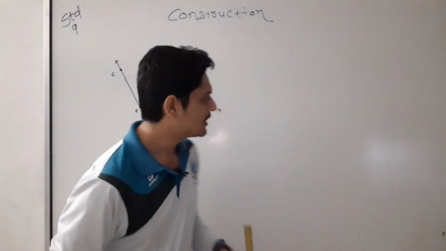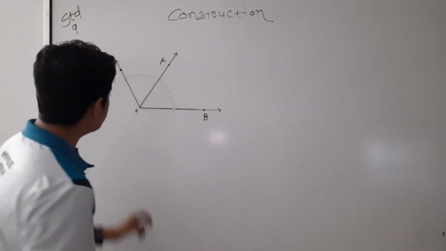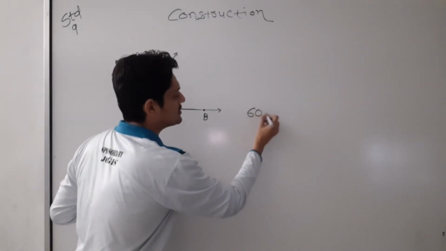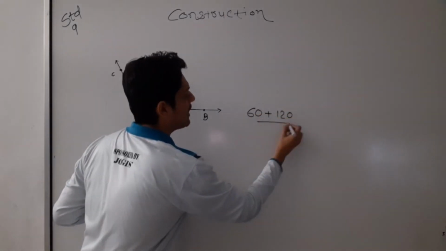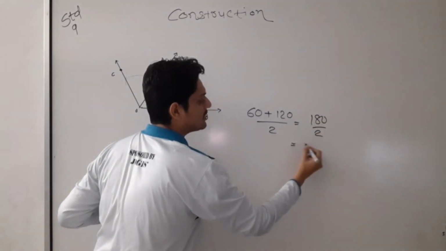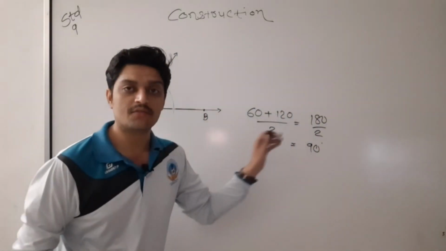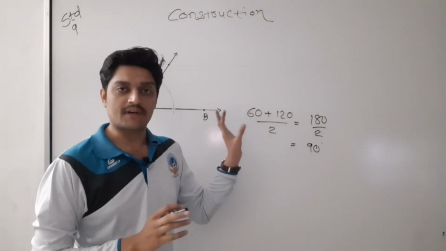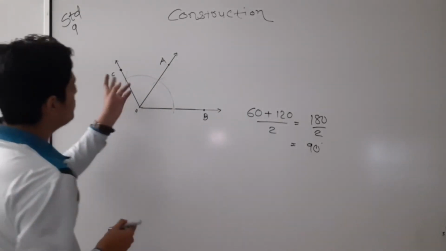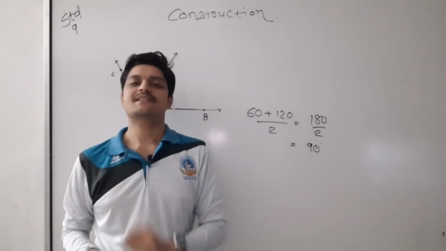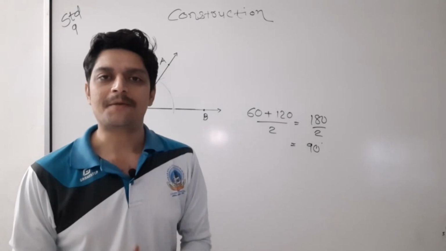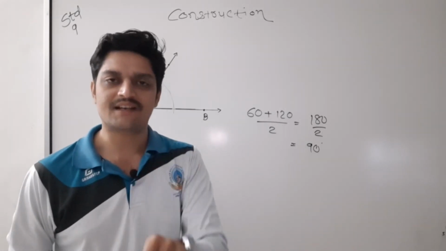Now we have to construct 90 degrees. So what is 90 degrees? Very simple: 60 plus 120 is 180, by 2, that is 90 degree. You must not forget the degree sign, you must write it. So now we have to find its bisector, but you will ask me, sir, wait, please stop. How to find the bisector? You first teach us how to find the bisector.